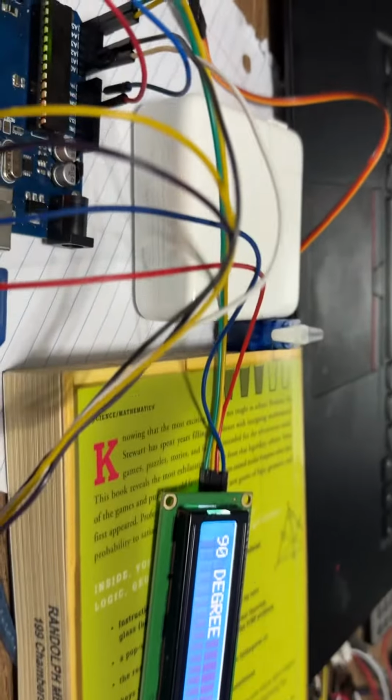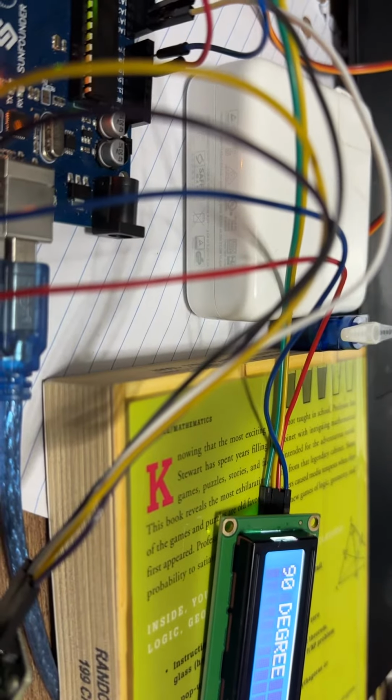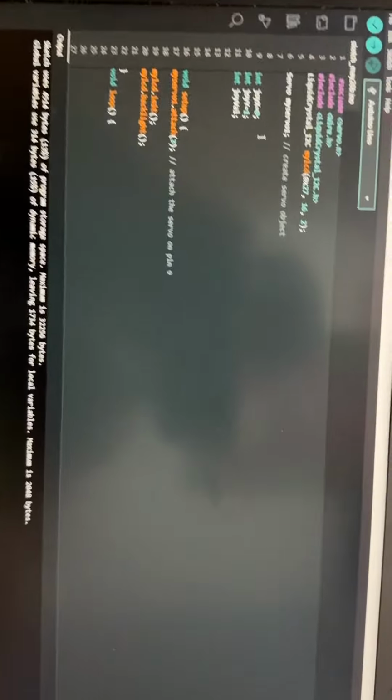This is my setup for it, and this is my coding. This is how I define my joystick with the X value, and this is my loop.